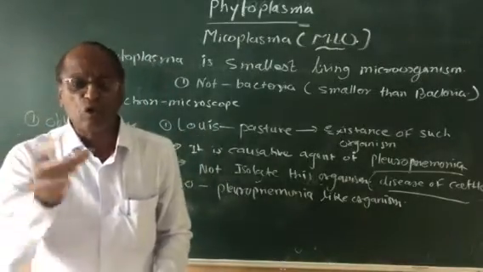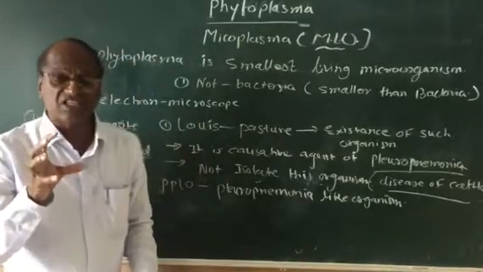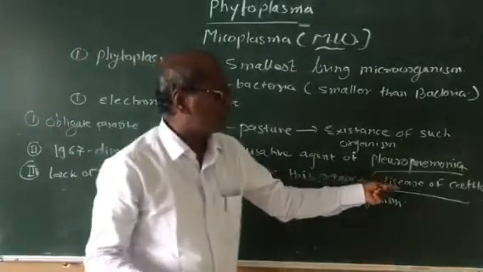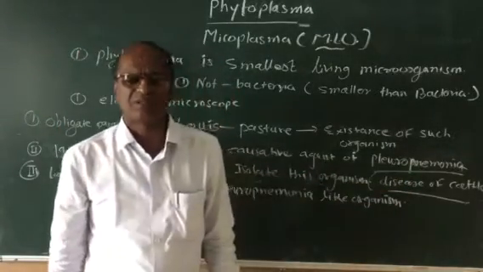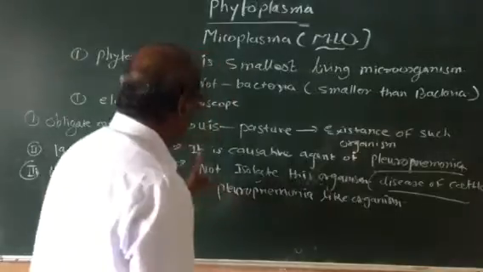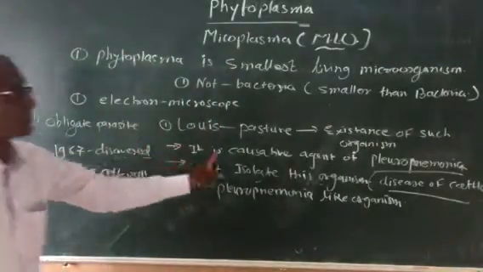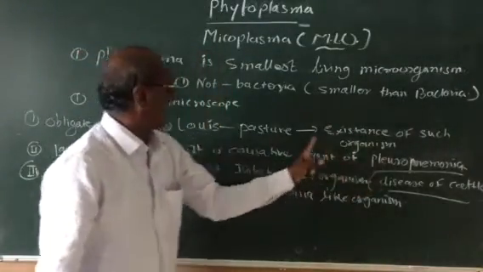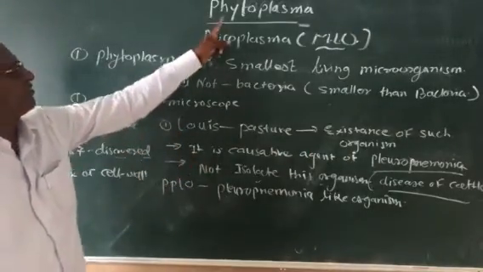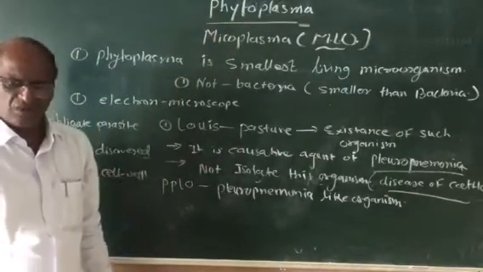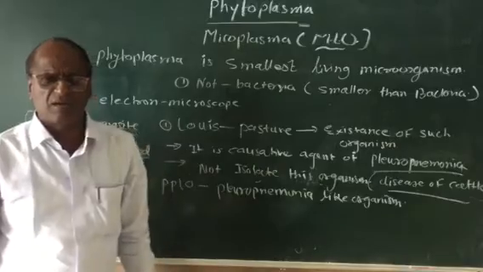Pleuropneumonia is a disease of cattle. The causative agent of pleuropneumonia is the phytoplasma or mycoplasma.